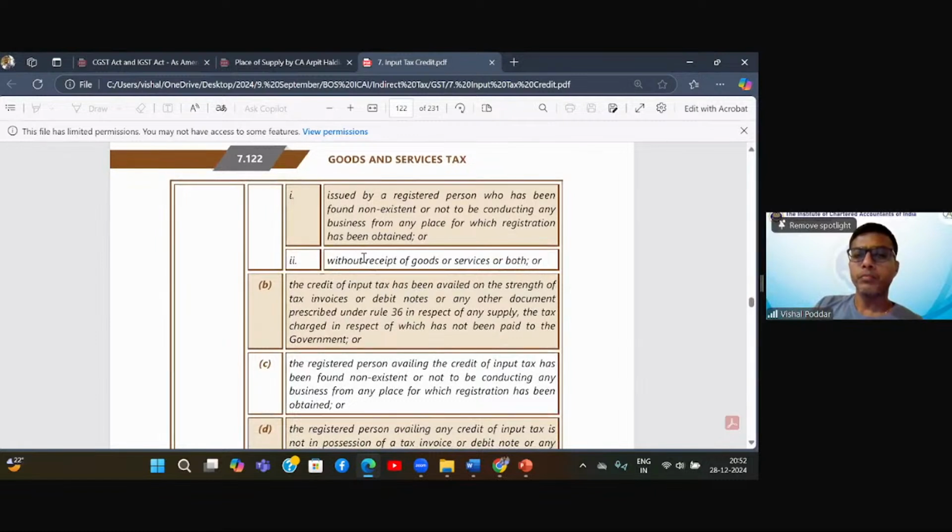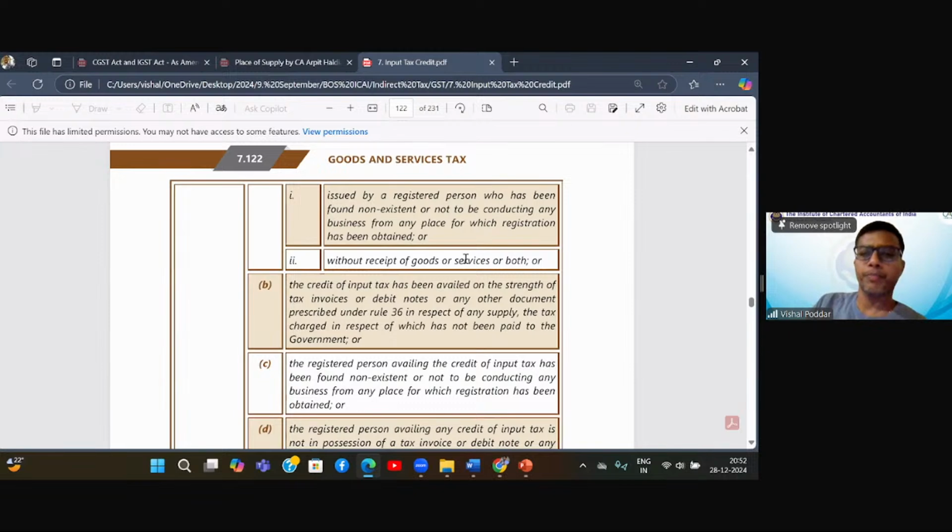Second, without receipt of goods or service, that is, it is a fake invoice. I actually did not receive anything. I only took a fake bill from some supplier, and on the basis of the fake bill, I have taken fake ITC. So the first two scenarios are where the supplier from whom I have received this GST credit is non-existing, or second, the good or service which I am saying that I have received is actually not received, meaning I have a fake invoice.